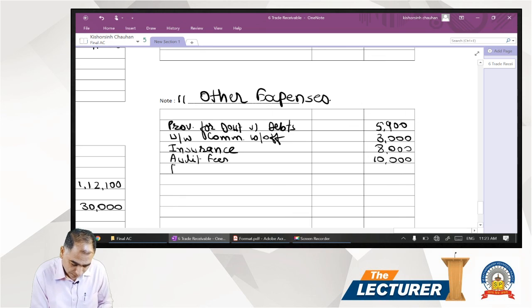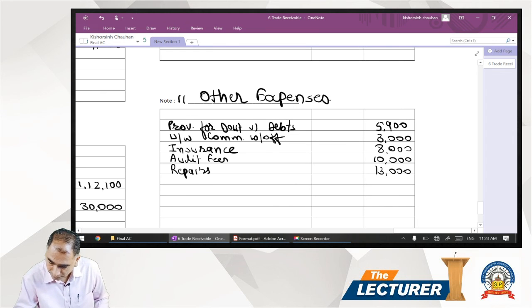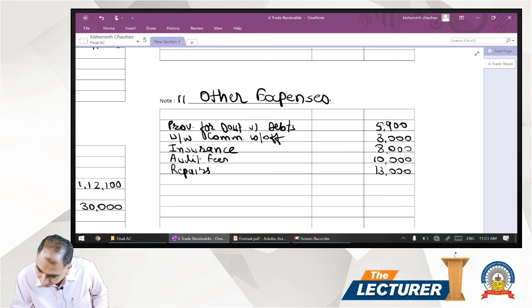We have repairs, it comes to 13,000, and it's insurance, audit fee, repairs, and one more is rent and taxes, that is 40,000.